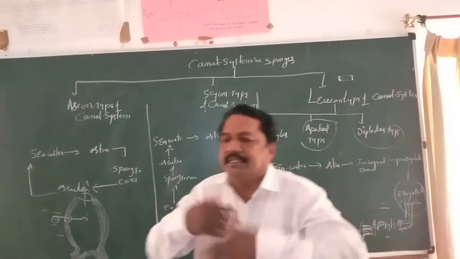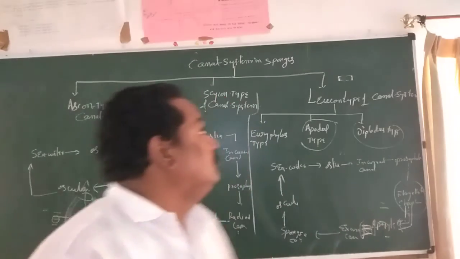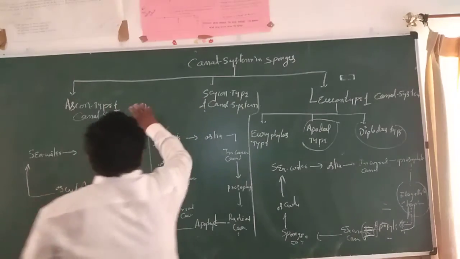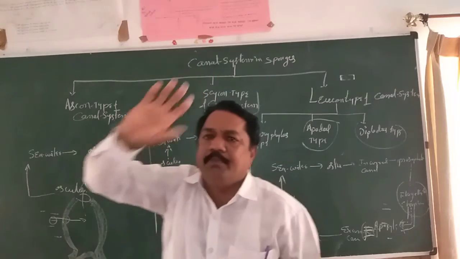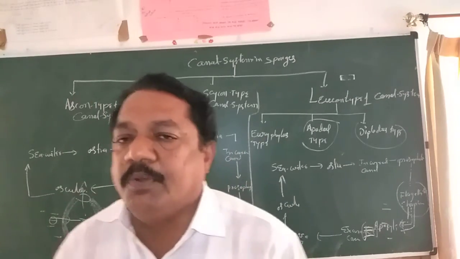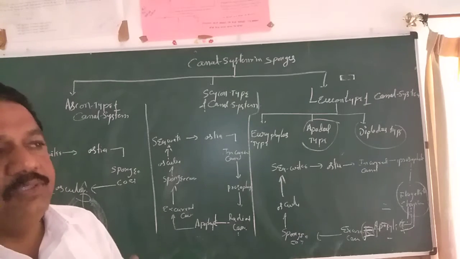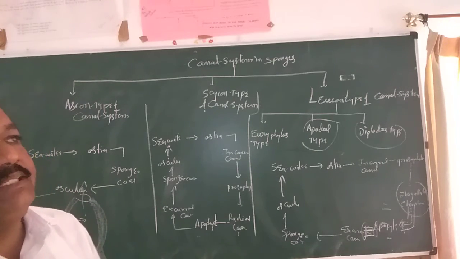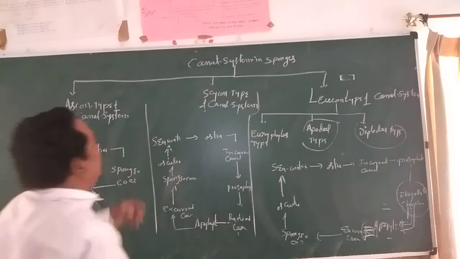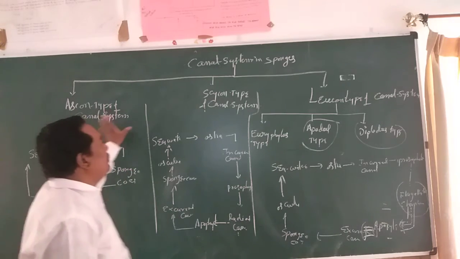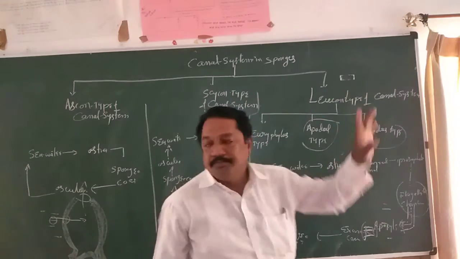So like that, complexity slowly increases from Ascon up to Leucon. It is very simple. You know already the water canal system is a very important system in sponges. On the basis of complexity and circulation of water through the animal body, the water canal system is classified into three main categories: Ascon, Sycon, Leucon.